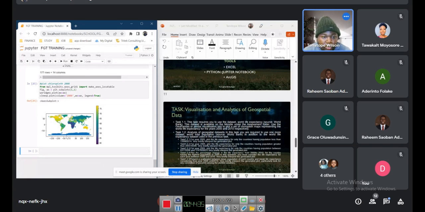Polar regions are very cold, so we really can't get crops to grow just like that in polar regions, except for crops like cactus that are very, very stubborn. They can still grow in areas that don't have water, or in areas that are extremely cold as well. So you have some cactus plants there as well. This is just an example of the map. Now, from this, what can we look at? What can we see, or what can we assume is happening?